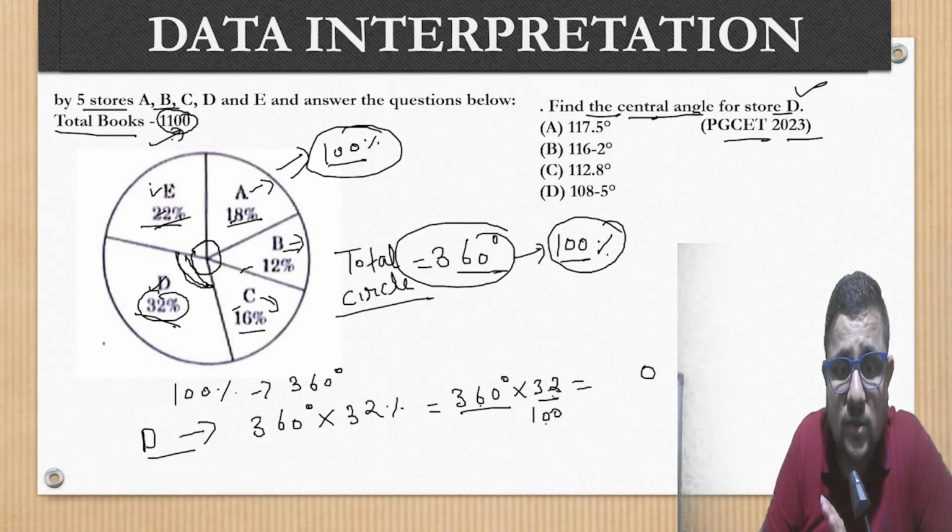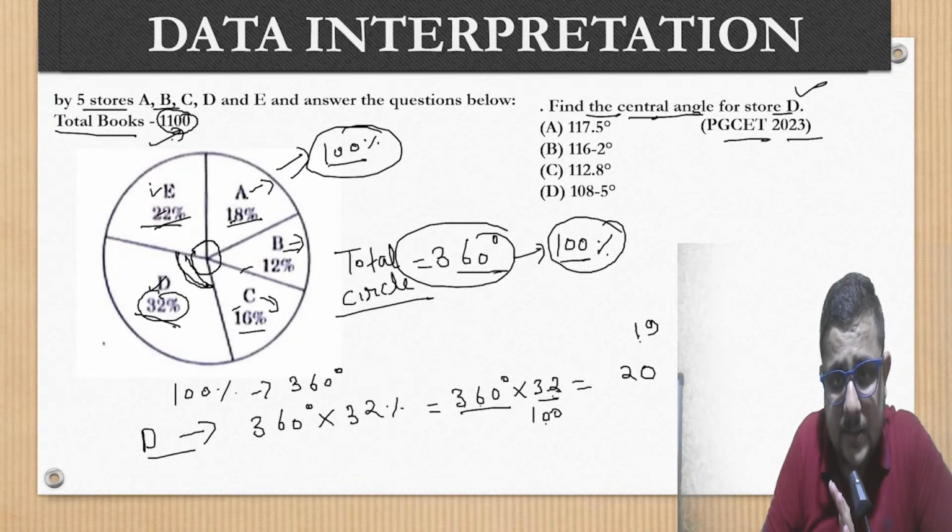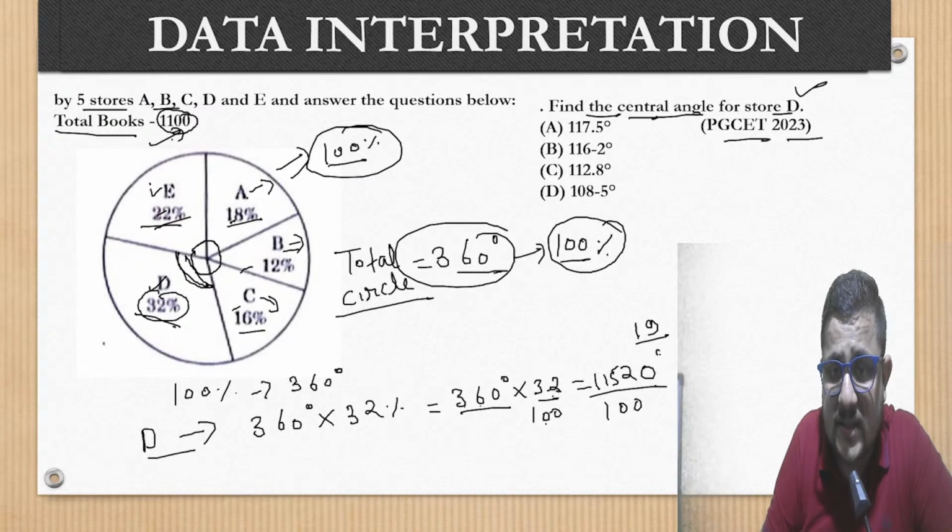Now 32 into 6, 192. So 2, 19 carry. Now 32 into 3, 96. Plus 19. So 115 by 100. This is in degree. So when you divide it by 100, it will become 115.20 degrees. Is this given?